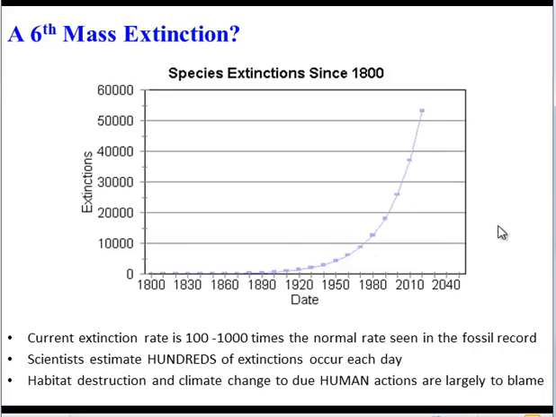So it's important moving forward to use our knowledge of speciation and extinction to counteract the current sixth mass extinction that's underway.